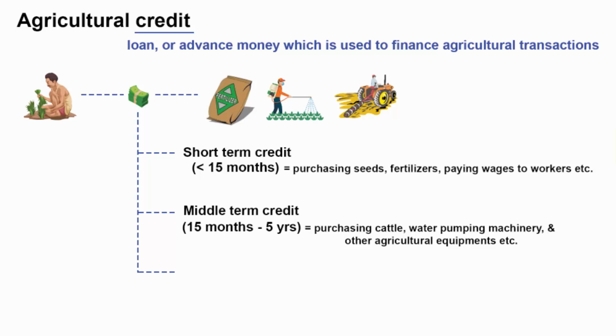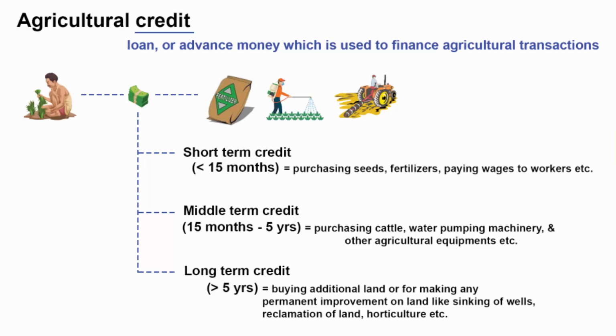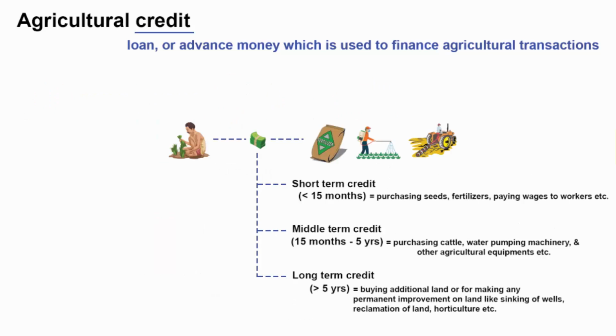It ranges between 15 months and 5 years. It is used for purchasing cattle, water pumping machinery, and other agricultural equipment. And the third one is long-term credit. It is used for buying additional land or for making any permanent improvement on land, like sinking of wells, reclamation of land, horticulture, etc. Now the question is, who gives this kind of credit?